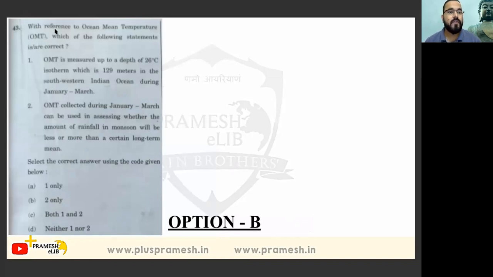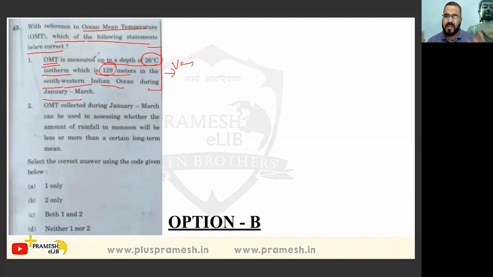Come to this one. With reference to the ocean mean temperature, which one of the following statements is or are correct? OMT is measured up to a depth of 26 degrees centigrade isotherm, which is 129 meters in the southwestern Indian Ocean during January and March. Actually, this one is quite vague, because who asks about such detailed information? Even geography optional people will not understand this kind of question. Actually, it is around 70 meters. So this option is wrong.